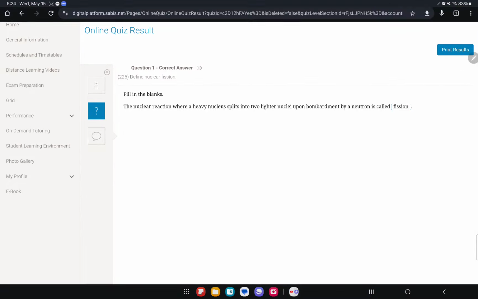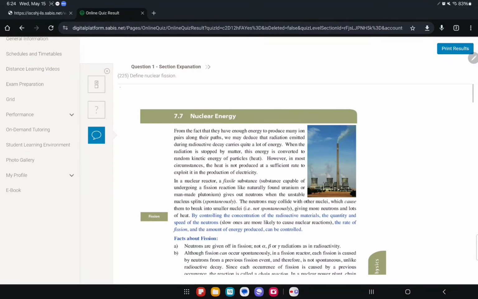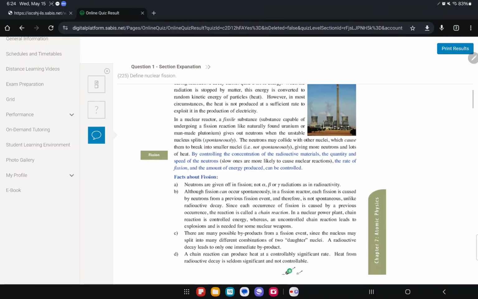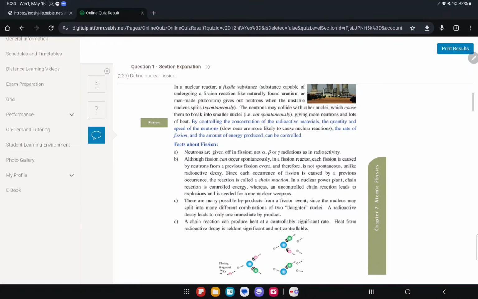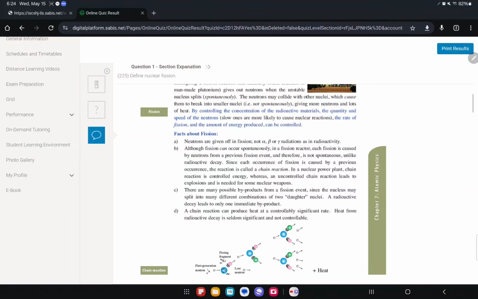Okay, the nuclear reaction where a heavy nucleus splits into two lighter nuclei is called fission. There's fusion and there's fission. Obviously, from the word fusion, fusion is two nuclei producing one. In the book they explain fission. Okay, this is fission.